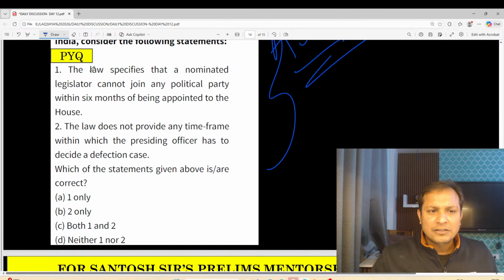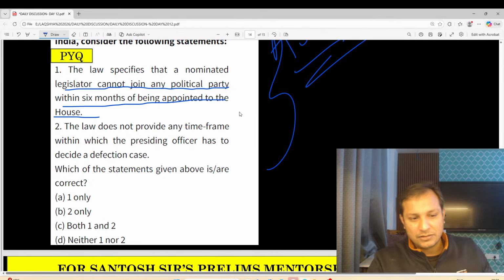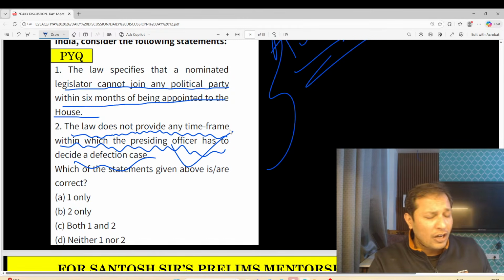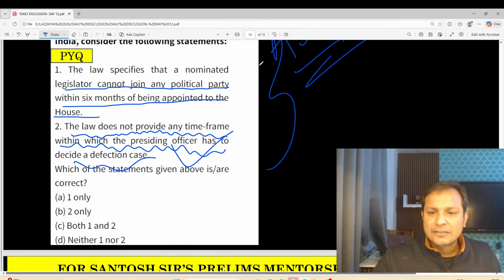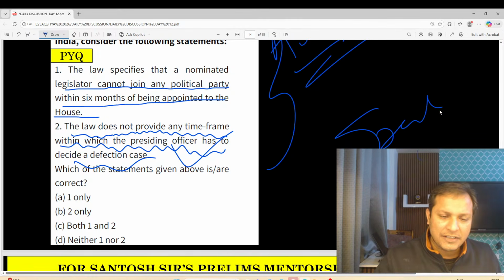The law specifies that a nominated legislator cannot join a party within 6 months of being appointed in the house. Guys, this statement is incorrect. It is after 6 months. Remember. Next, the law does not provide any time frame within which the presiding officer has to decide. Yes, the law does not provide any time frame. That is why speakers are delaying. Very important, guys. So the Speaker is the final authority in the anti-defection case.